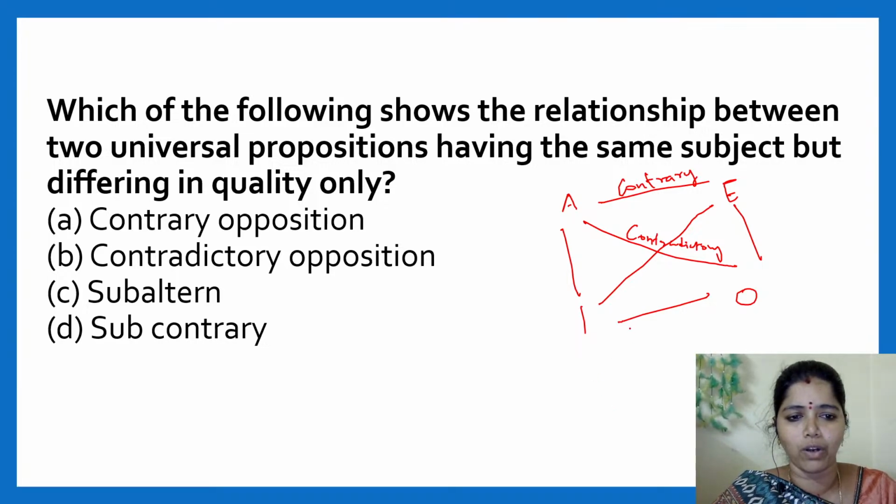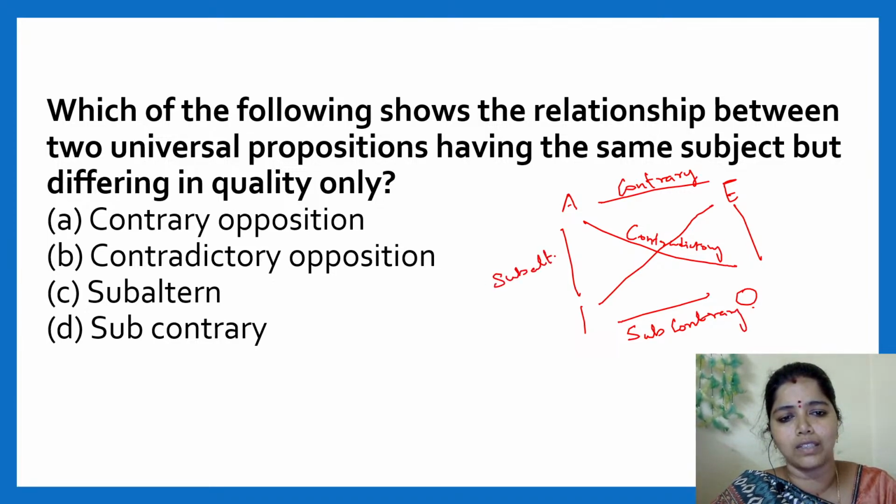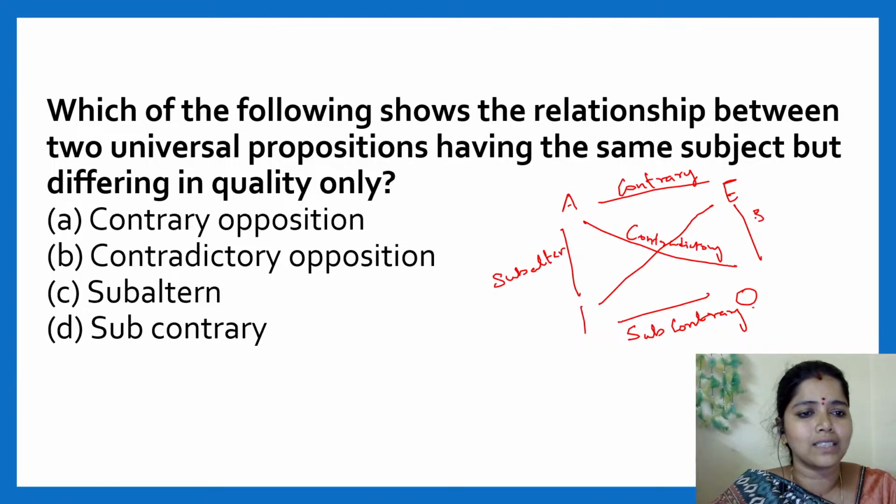Let me brush up the concepts and then we'll move to the next topic.